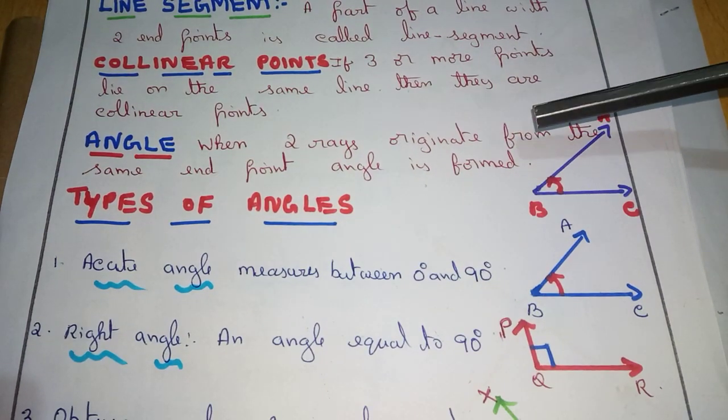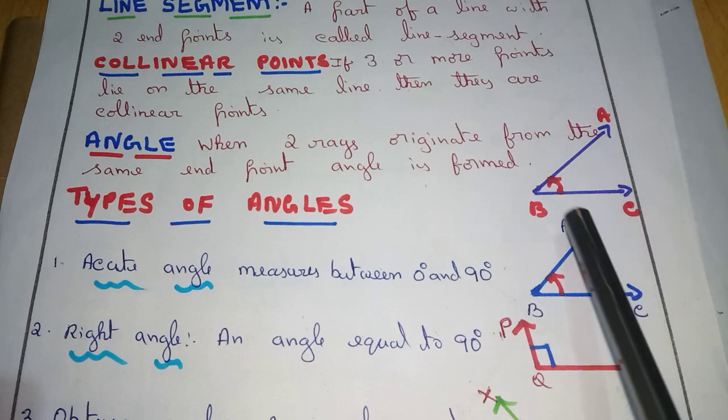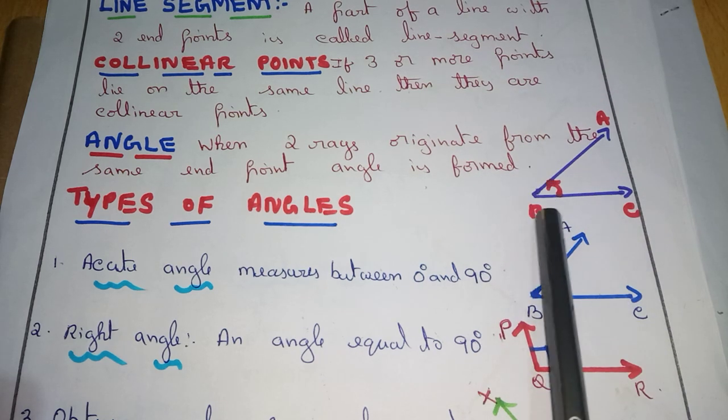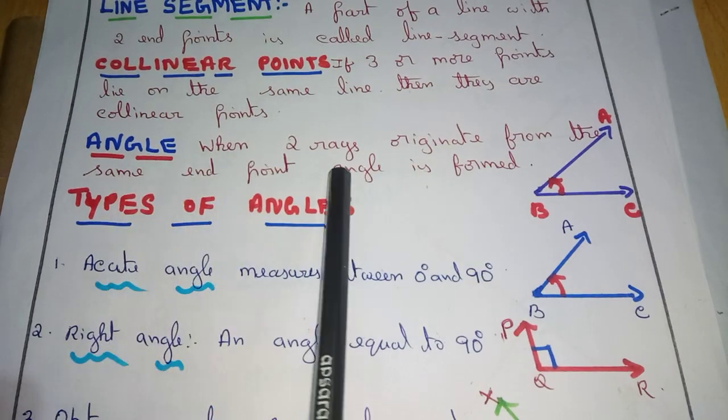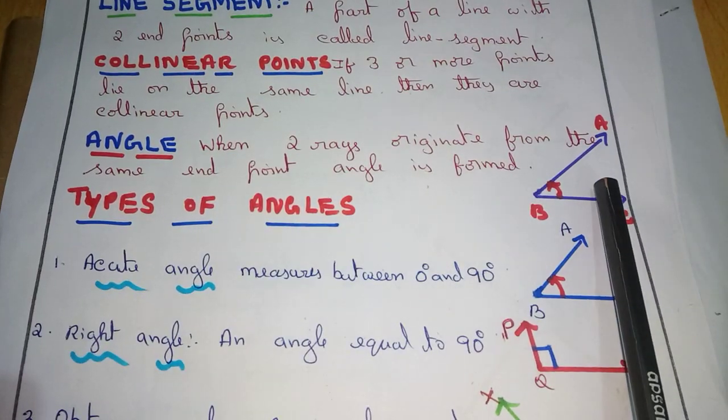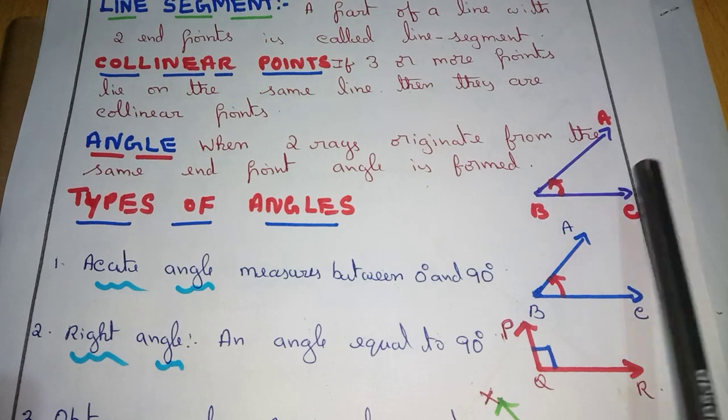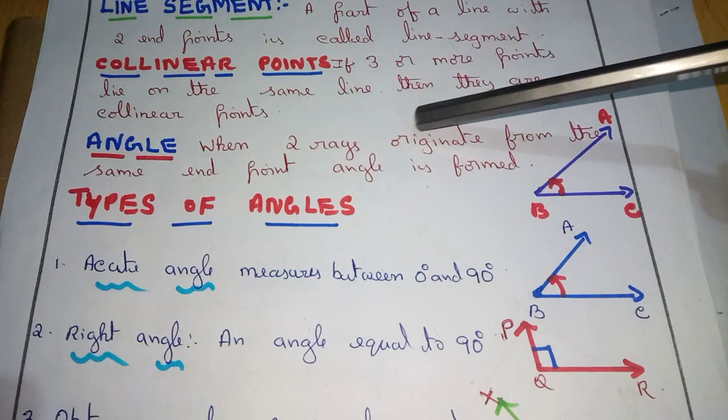Next, angle. While writing, on the right hand side, leave this much gap and then write. So the left hand side will be the definition, the right hand side will be the figure.